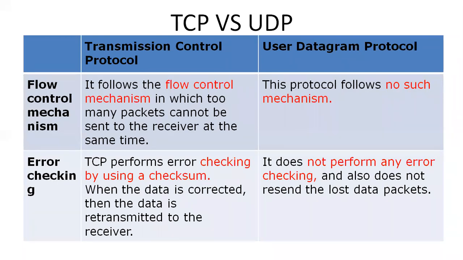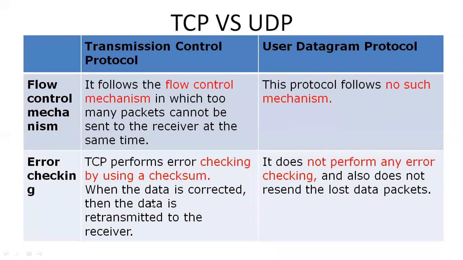It sends one packet, and after getting the acknowledgement, it sends another packet. It does not send too many packets at a time. That means it sends proper data to the server. And UDP does not follow the flow control mechanism.